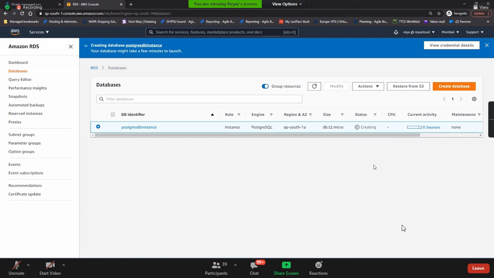Meanwhile, you can stop the database, reboot, or delete it. Guys, can we create read replicas out of this? Remember read replicas? Yes, we can create it. Let it be available, I'll create a read replica also. And then promote. Have you heard about promote? Read replicas can be promoted anytime to standalone databases.